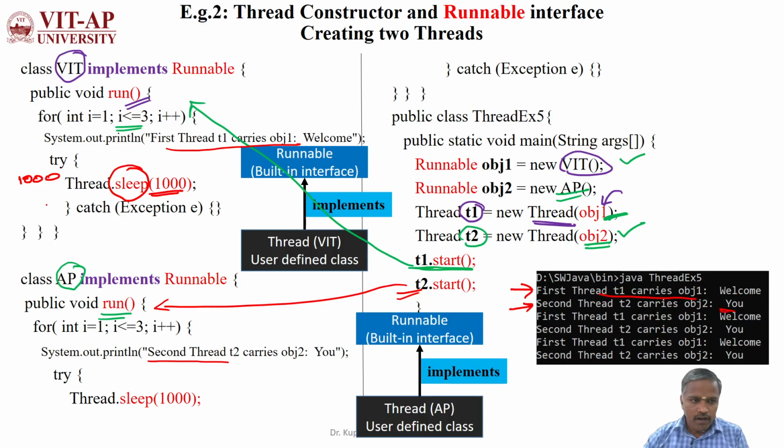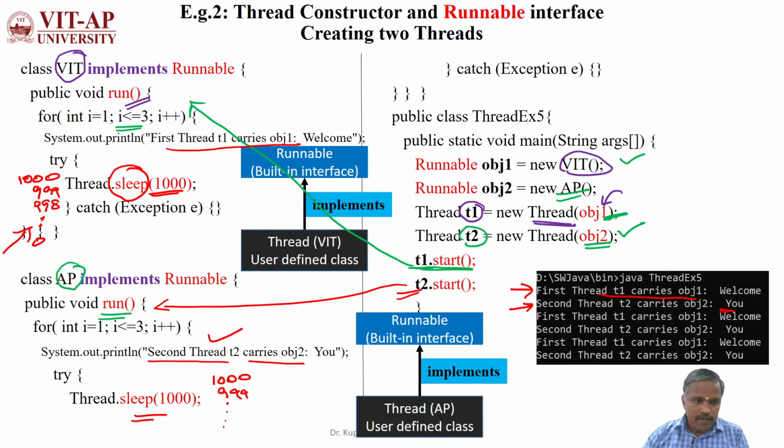Meanwhile, the time will keep on reducing, 1000, 999, until 0. After displaying, this thread also introduces 1000 milliseconds.